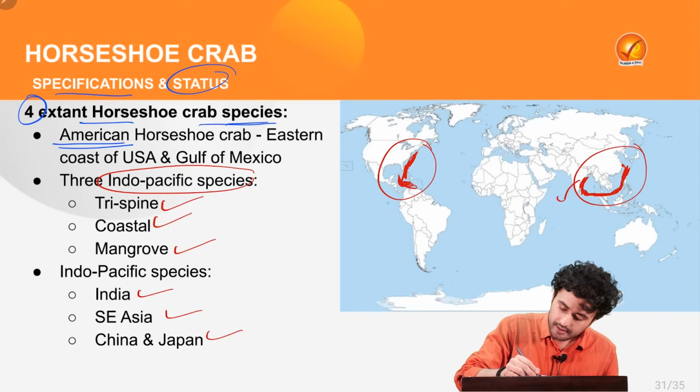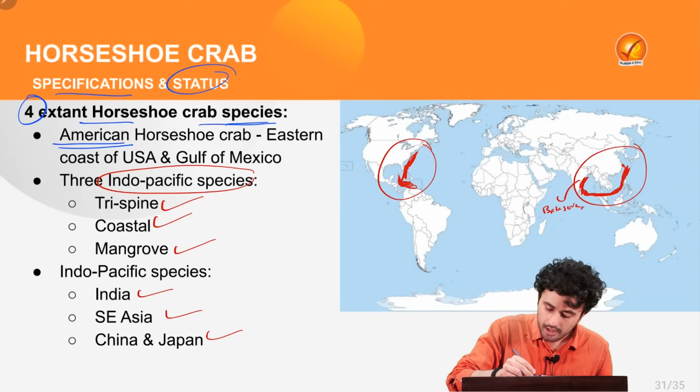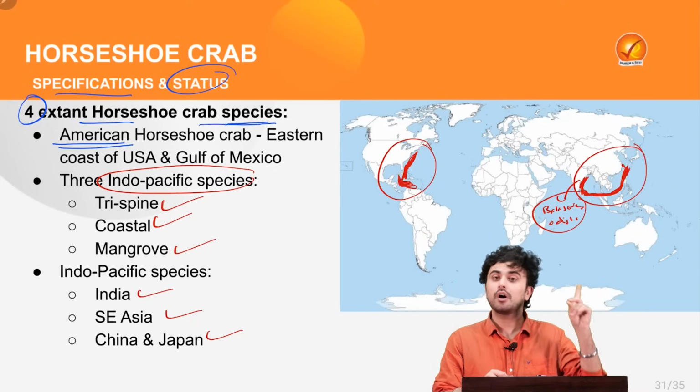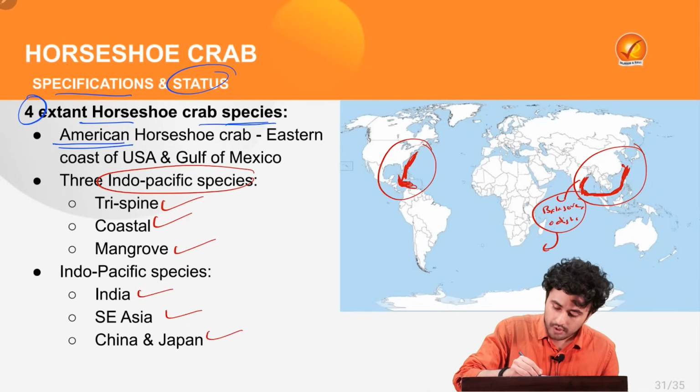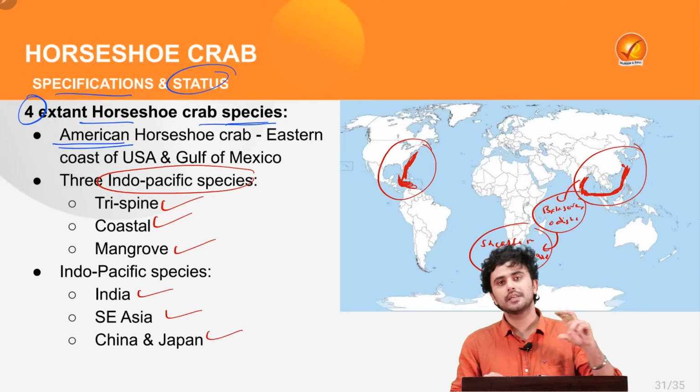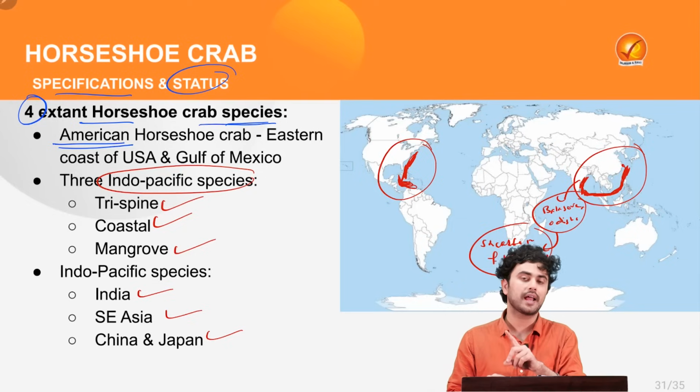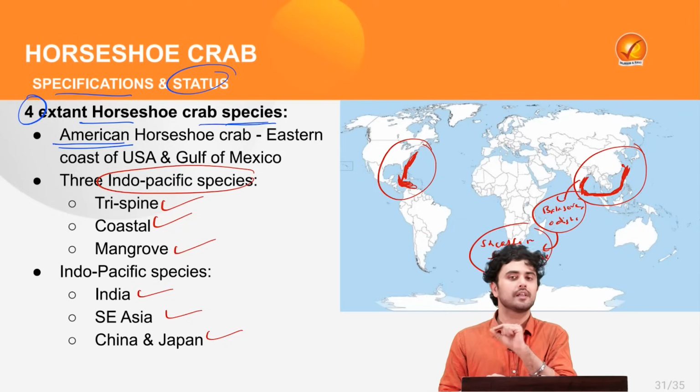Now keep this in mind that one of the major nesting sites of the horseshoe crab in India is in Balasore, Odisha. And as we saw earlier during our discussion of the WPA, horseshoe crabs fall under Schedule 4 of the WPA 1972, where the killing and poaching of horseshoe crabs is a legal offense in our country.